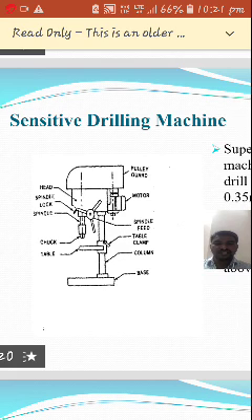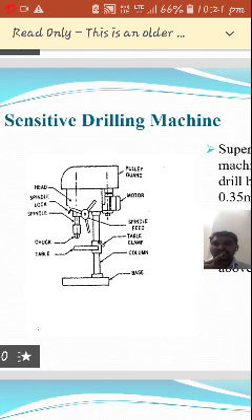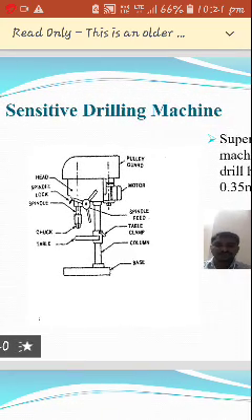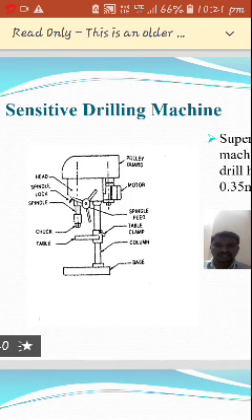If it is fixed on a table, then it is referred to as a bench sensitive drilling machine. Suppose it is mounted on the floor, then it is a floor sensitive drilling machine. The next one is the column. This column is attached to the base. The column clamps the table.